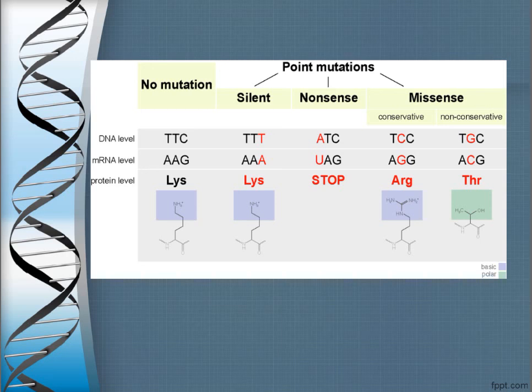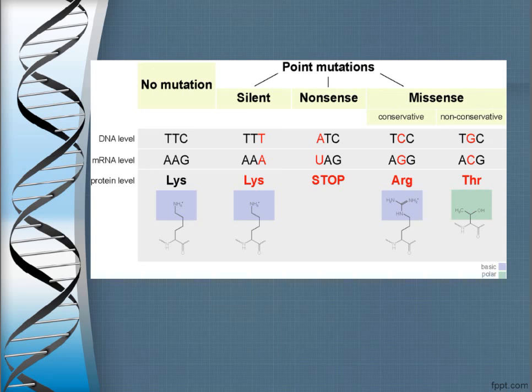And in case of missense, you can see two amino acids are formed, but there is no stop codon. So in case of missense mutation, a stop codon will not be formed and protein synthesis will continue. But in case of nonsense mutation, there will be formation of a stop codon, and it will stop the process of protein synthesis. So this is all about point mutations.